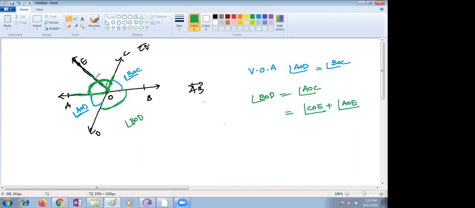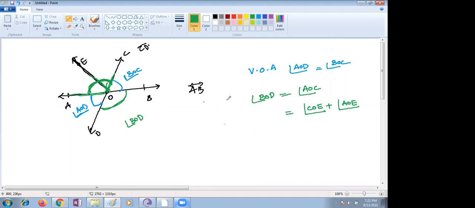But before that, what are the points we discussed today, children? Two adjacent angles can be supplementary. Two adjacent angles can be complementary. Two obtuse angles can be adjacent. Two acute angles can be adjacent. What is a linear pair?